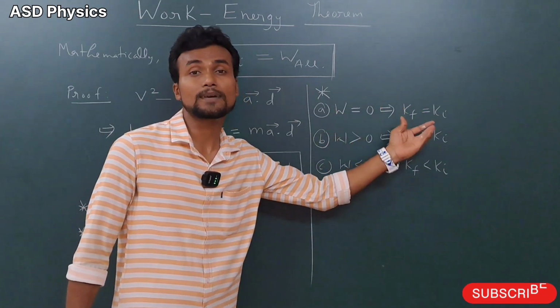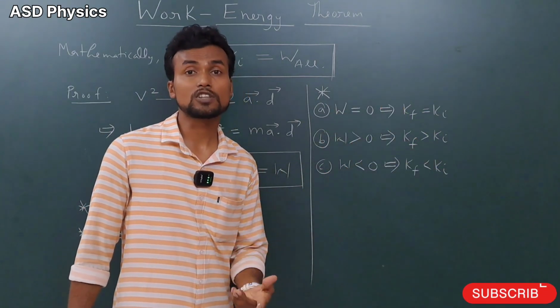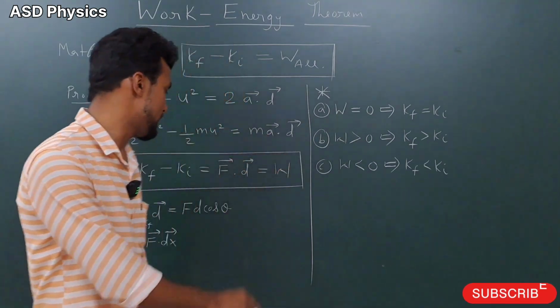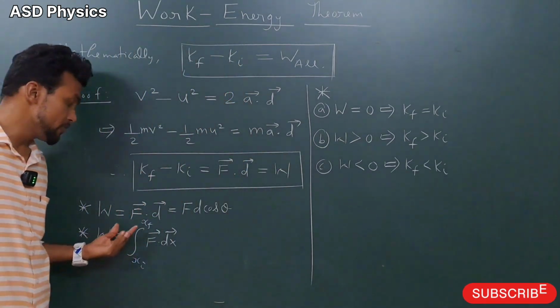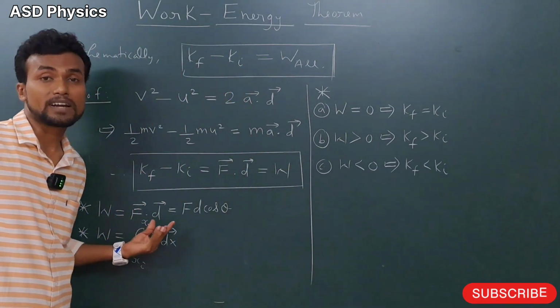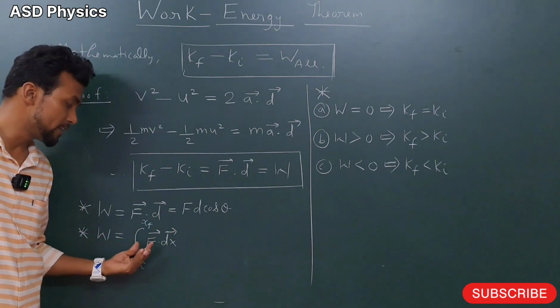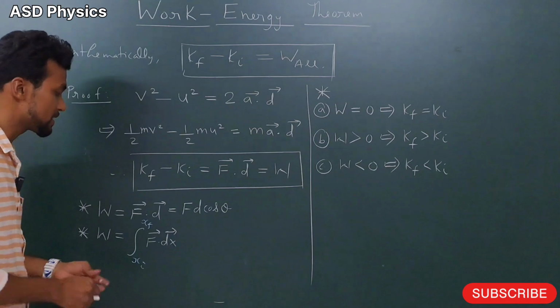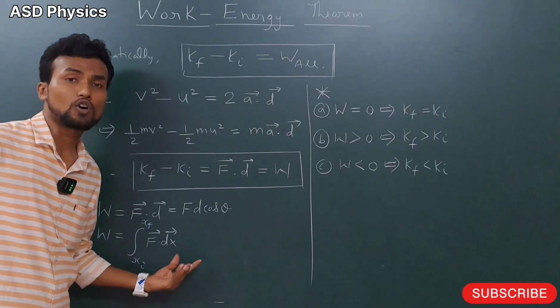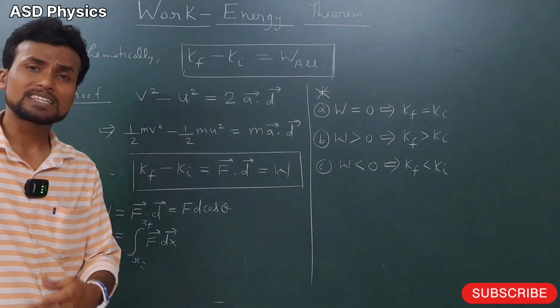Based upon that, sometimes we can guess the answers in competitive exams to save our time. And after that, what I told you: if the force is constant, we have to use vector F dot vector D, and if the force is variable, we have to use vector F dot dx. Here we can also write F dx cos theta. By default, we will take theta as 0 degree.